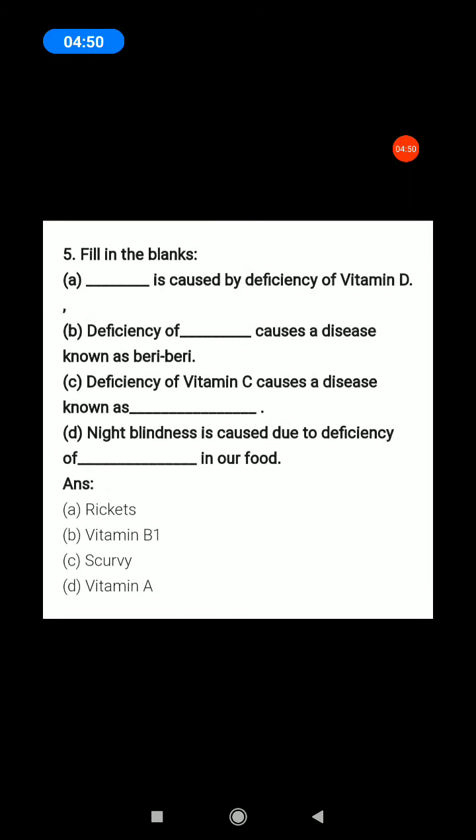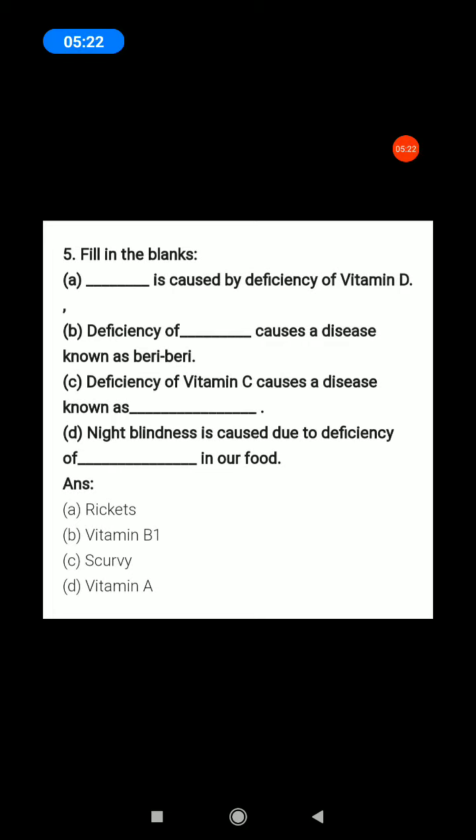Next, fill-ups. Fifth one, fill in the blanks. A. Dash is caused by deficiency of vitamin D. Which disease? Rickets. Write the answers. All of you write the answers in your book.